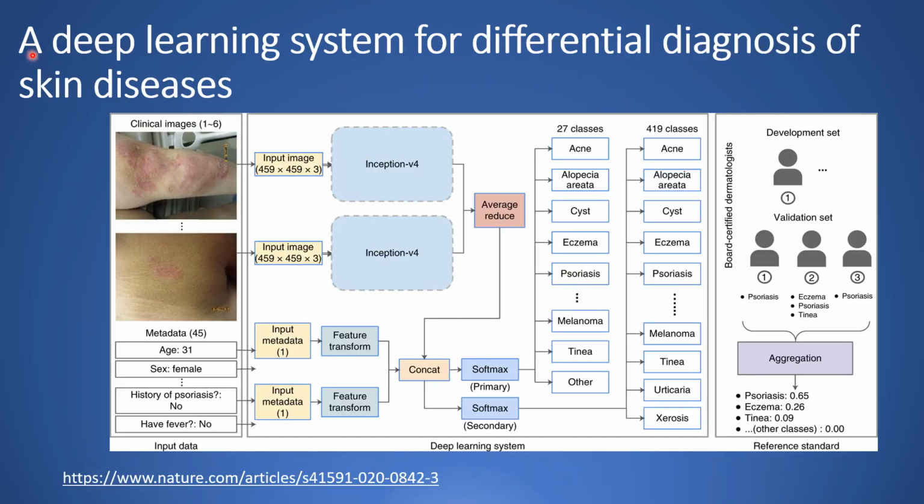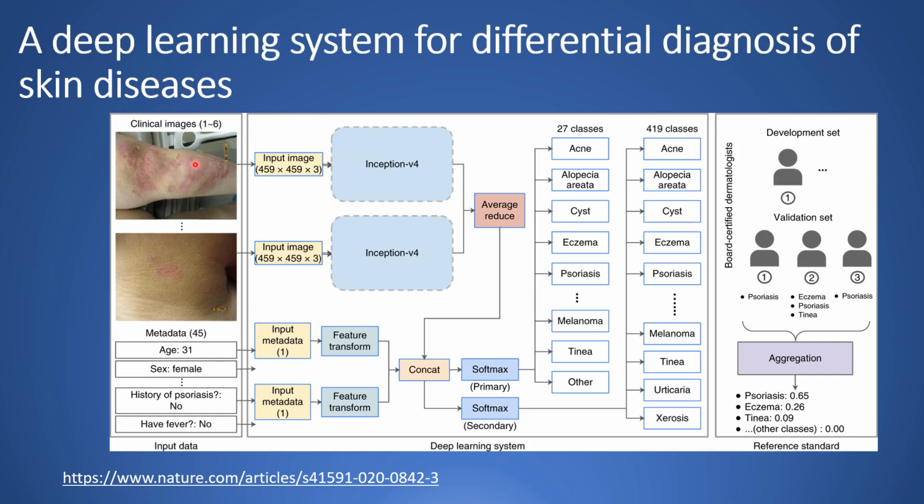Authors in this paper have proposed a deep learning system for differential diagnosis of skin diseases. Typically, skin conditions affect around 1.9 billion people. Because of a shortage of dermatologists, most cases are seen instead by a general practitioner with lower diagnostic accuracy. So these authors present a deep learning system